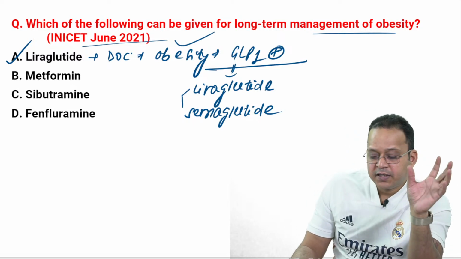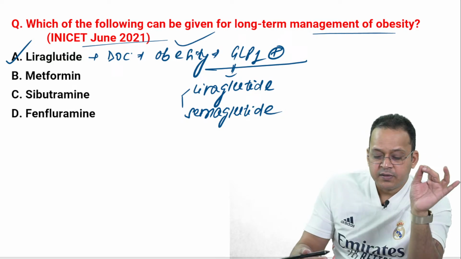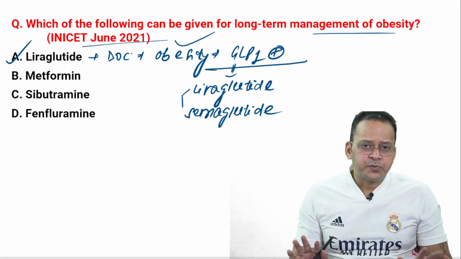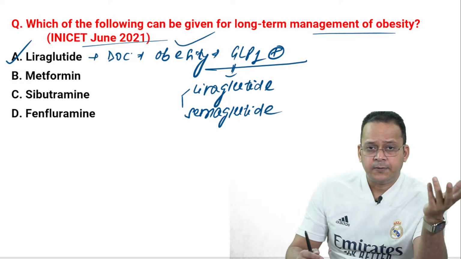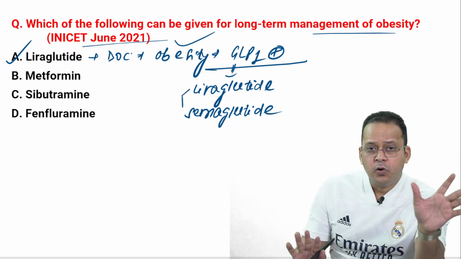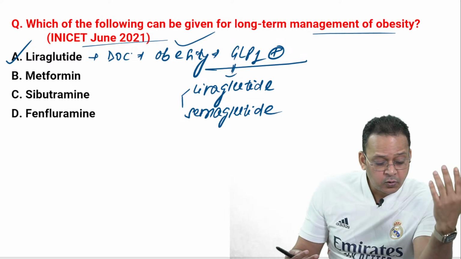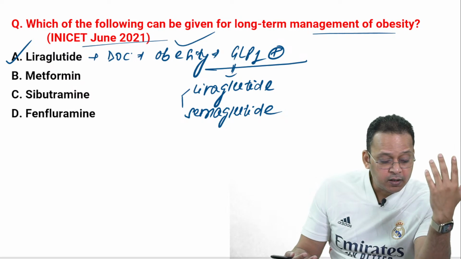Suppose tomorrow they ask an MCQ, which is the drug of choice for obesity. They give you liraglutide and semaglutide, both in the options. कल आपको एक सवाल पूछते हैं, दोनों दे देते हैं ऑप्शन में, आपको liraglutide भी देते हैं, semaglutide भी देते हैं, तब आपका बेटर आंसर क्या होगा? If they give you both liraglutide and semaglutide in the options, which will be a better answer? दोनों दे दिया तो बेटर आंसर क्या होगा?